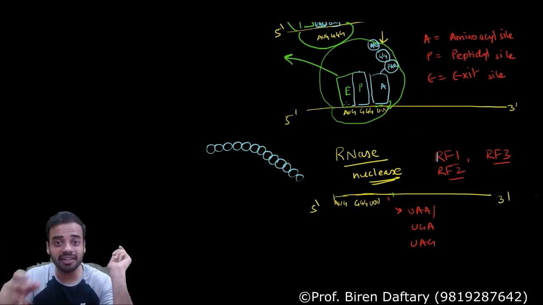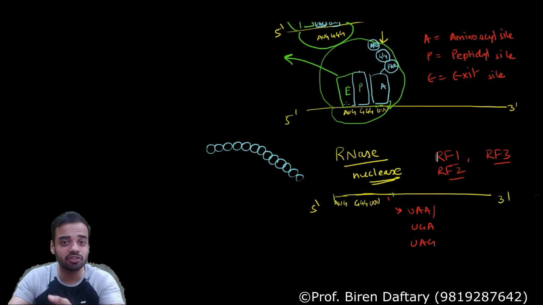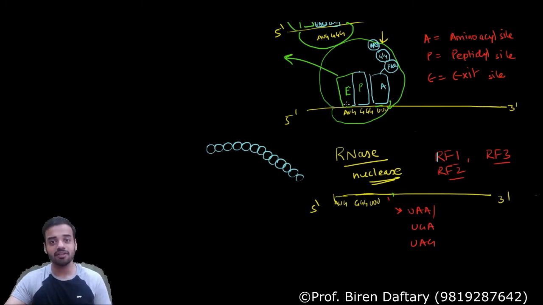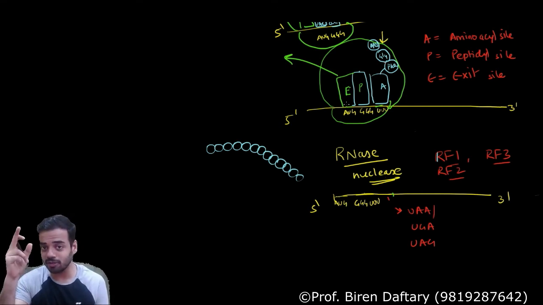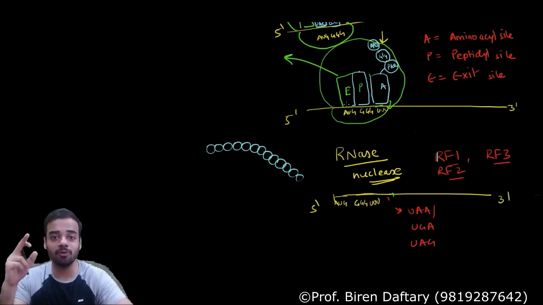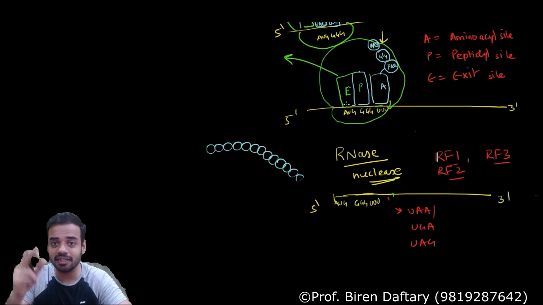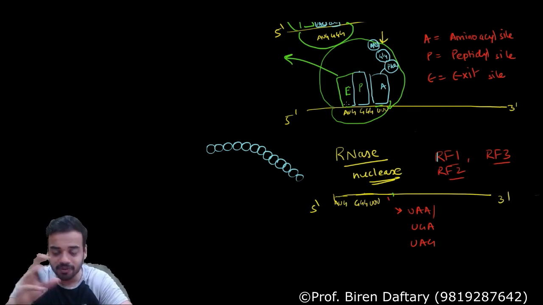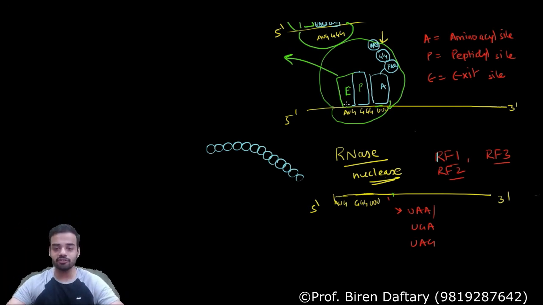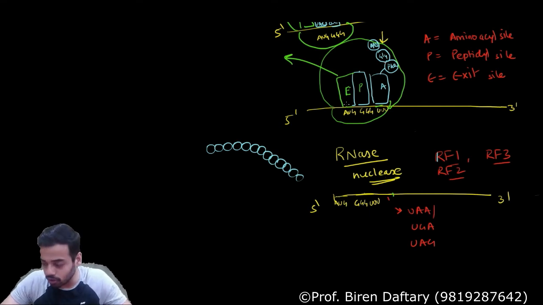Whereas mRNA, every time after its use it is destroyed, so transcription has to be done to produce mRNA again and again. Okay, and which polymerase do we use for mRNA? RNA polymerase 2, DNA dependent RNA polymerase 2. For rRNA, DNA dependent RNA polymerase 1, and for tRNA, DNA dependent RNA polymerase 3. Is this clear? So we have finished with termination and we have finished with protein synthesis.